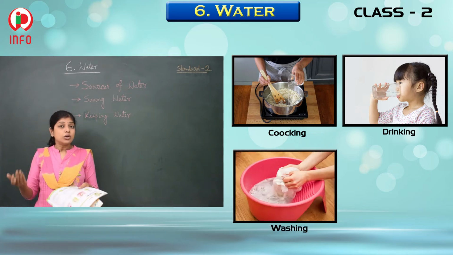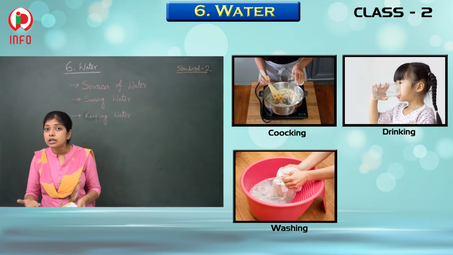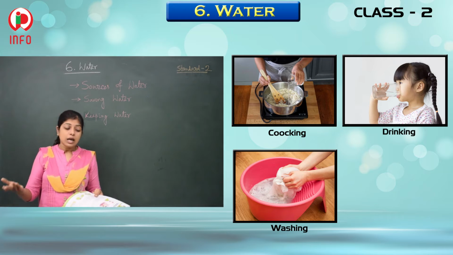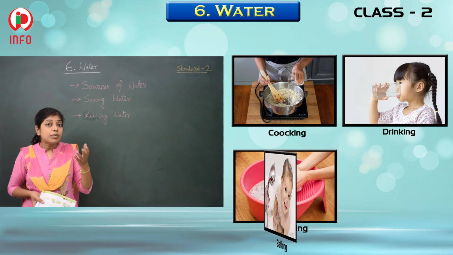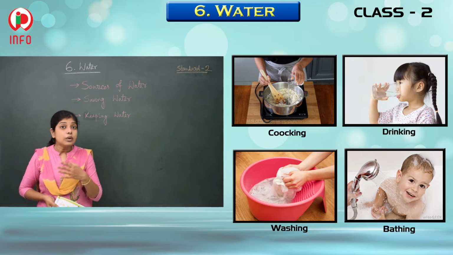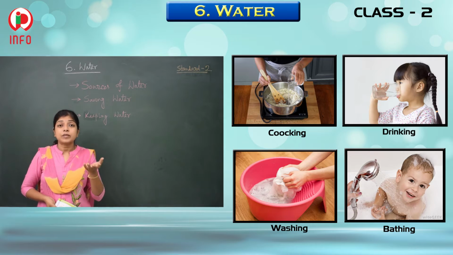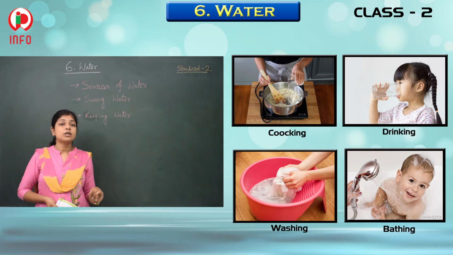Next, to wash clothes. For washing the clothes we need the water. And one more thing, for bathing. For a bath we need water. So you can understand there is a lot of importance of water. Without water we can't survive.